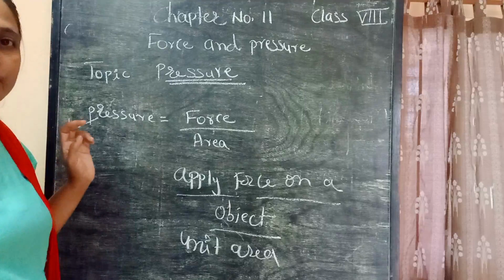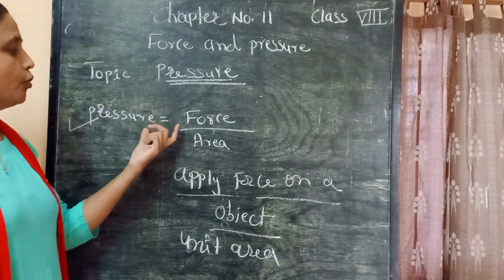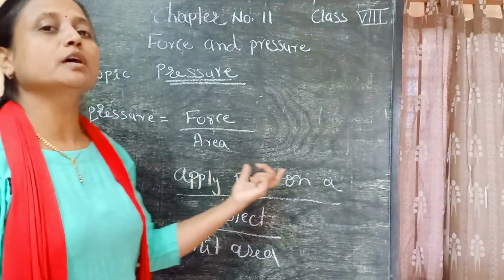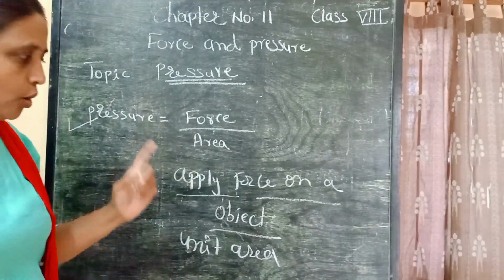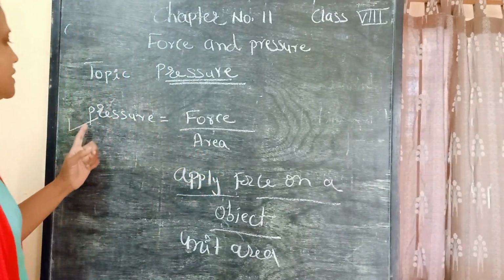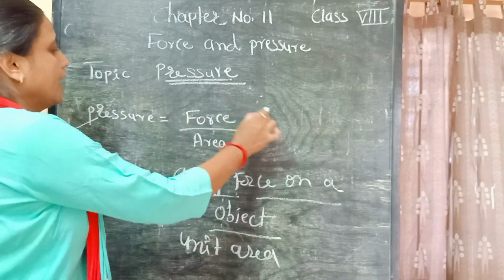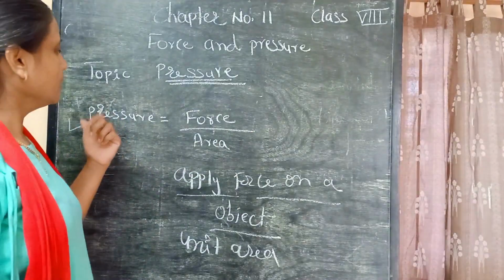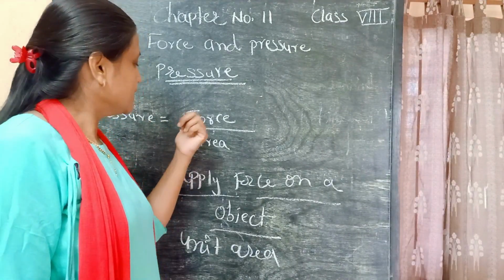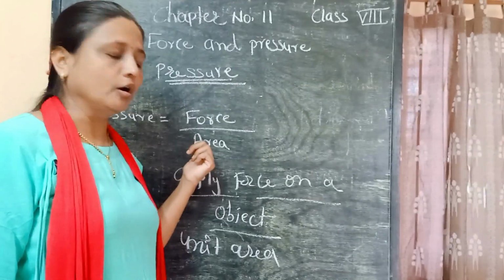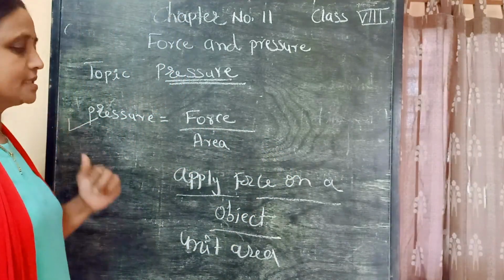On the basis of that concept, pressure is defined as force acting on an object per unit area. See here, force acting on an object per unit area is known as pressure. You can frame the definition of pressure with the help of this formula.